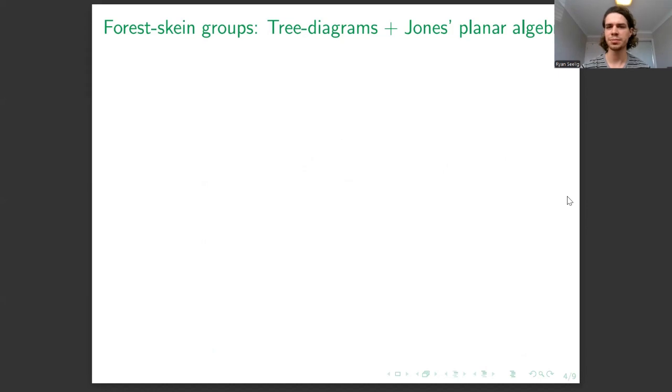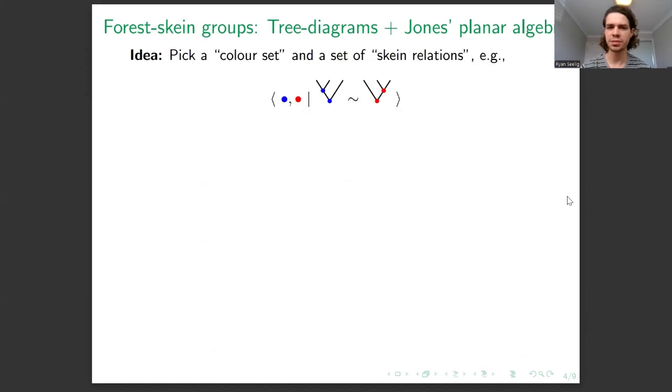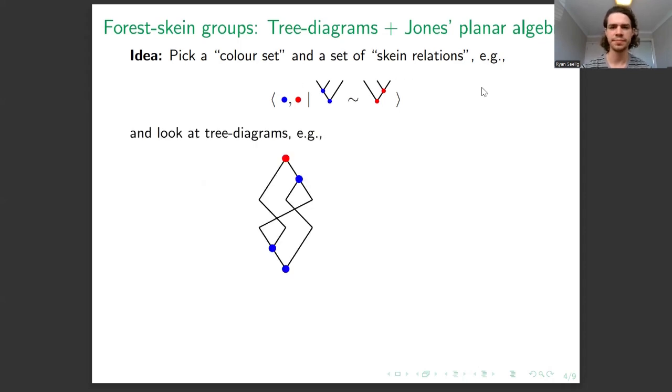I'm not going to be super precise with this today, but what it amounts to is taking multiple kind of abstract bifurcation kind of operations that we index usually by colors, so we call it a color set, and then we add in certain relations between these colored trees that we call skein relations. So here's one such example. So this is saying you basically take all binary forests with two colors, mod out by this pattern. Whenever we see this pattern, we can change it and vice versa. And note, it's important that we don't color the leaves of our trees.